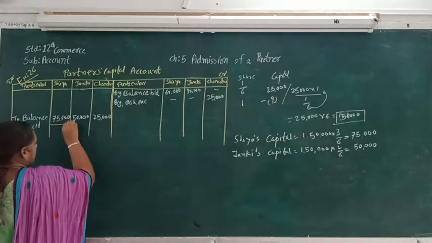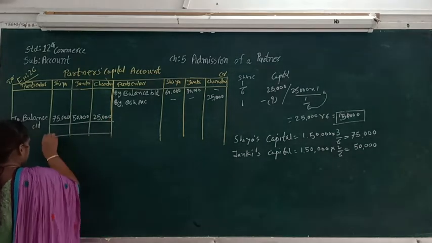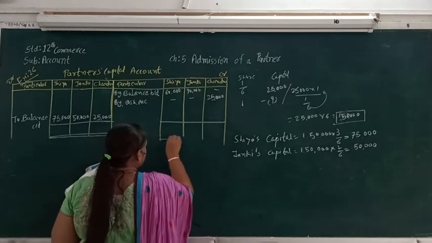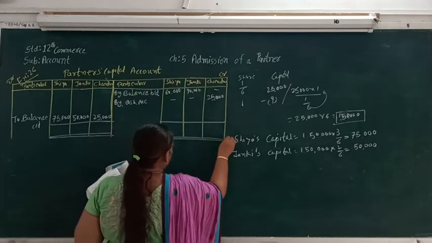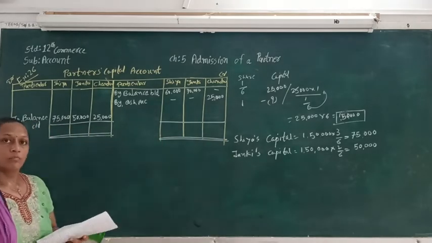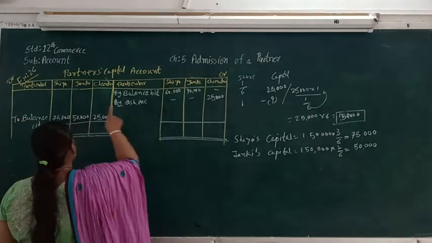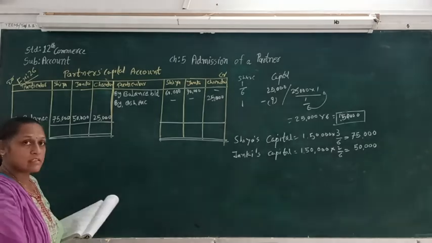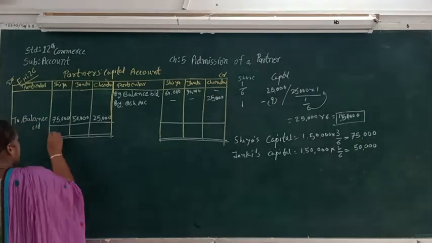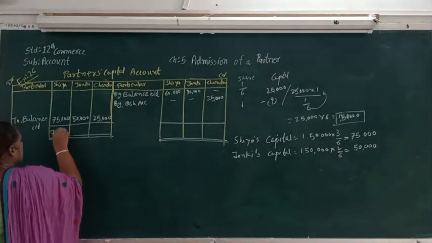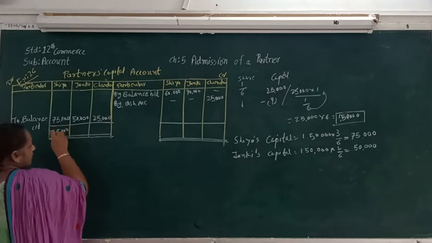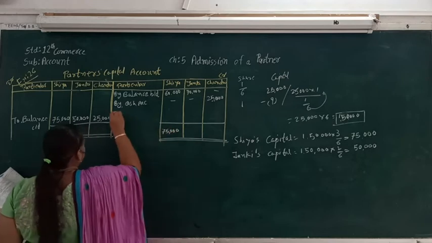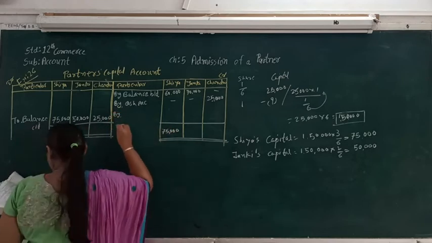So here we have to close the capital account and find out how much capital each partner would bring or will take home. Here you can see that Sia's capital is 60,000. She is supposed to have 75,000. So balancing, 75,000 is more than 60,000, we are going to take this side and here by cash account.